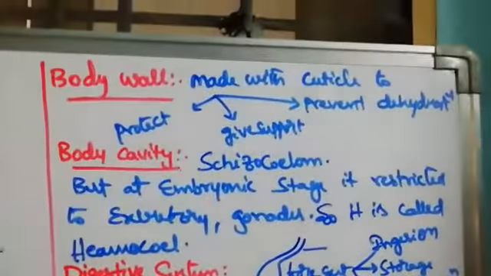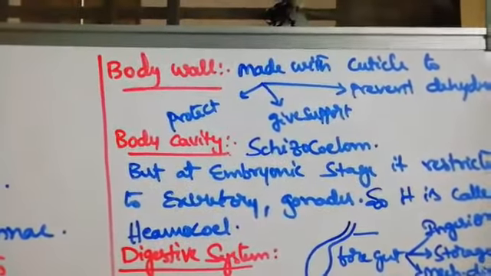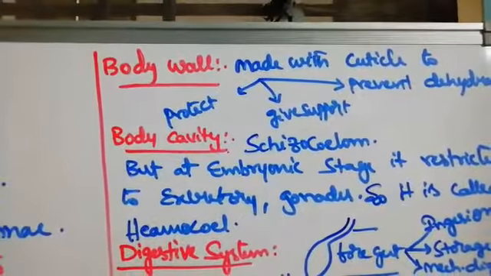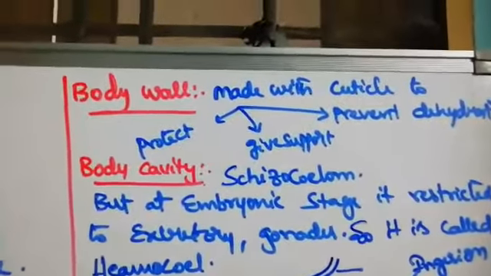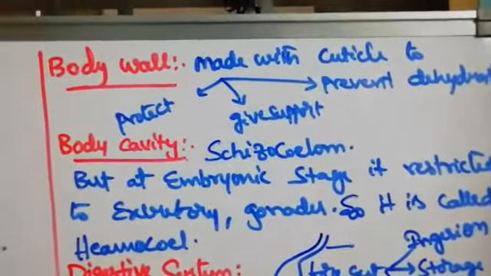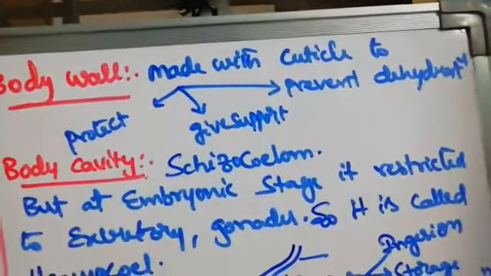Next, come to the body wall. The body wall is made up of cuticle and is very thickly present. The need for this cuticle is to protect the internal organs, give support to the internal organs, and prevent dehydration, that is, water evaporation. These are the main functions of the body wall or cuticle.